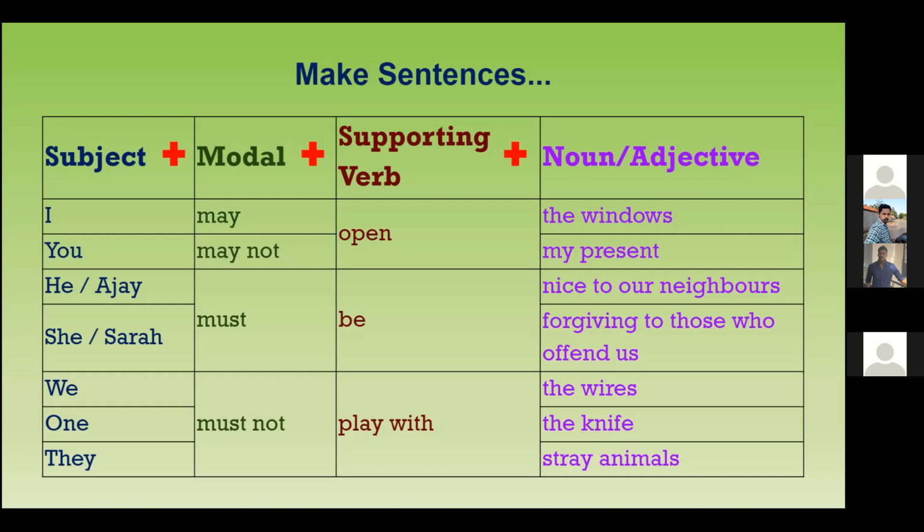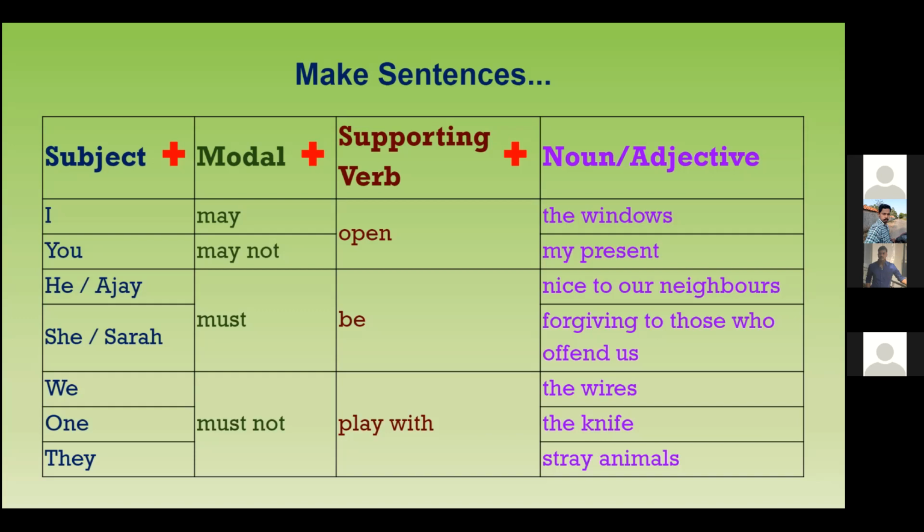Sarah must be forgiving to those who offend us. Offend us means those who do wrong to us. We must forgive. Learn how to forgive those who wrong us, offend us. Sometimes they don't say good things about us. They say unpleasant things, so your feelings are hurt. So he says offend us. Very good. Right.